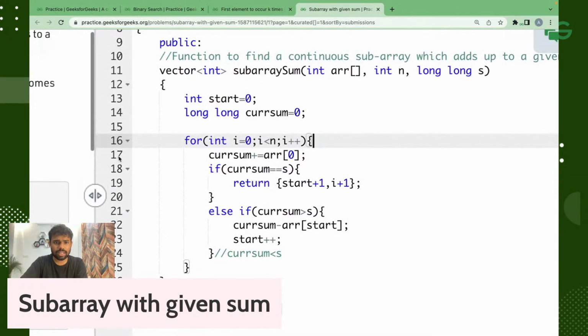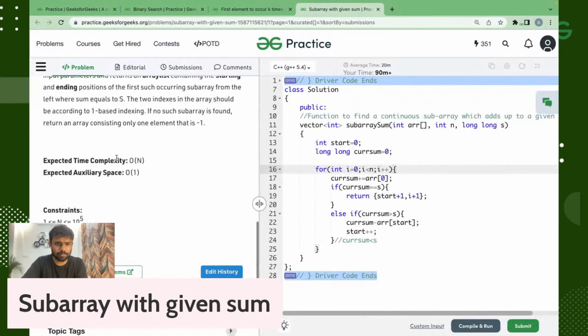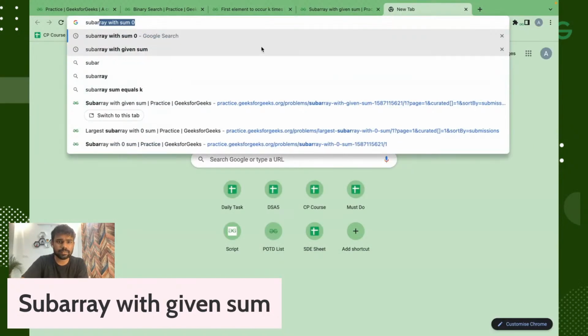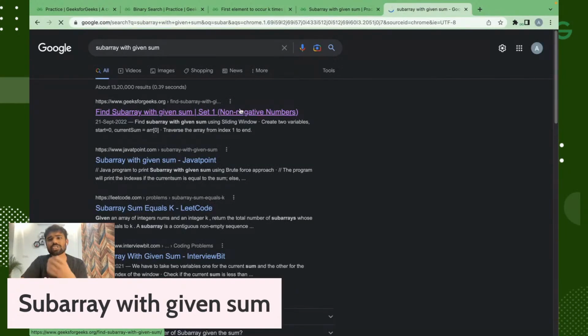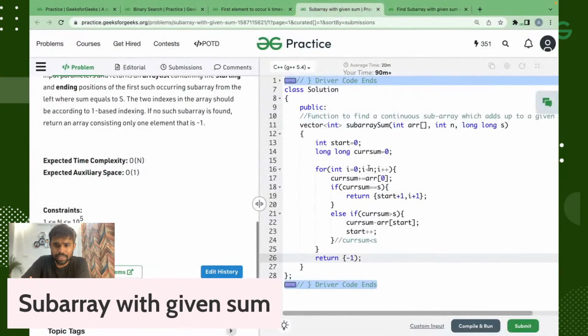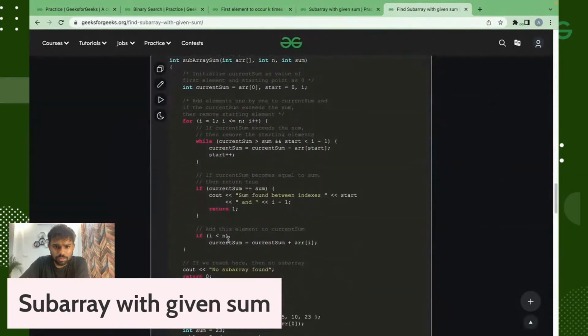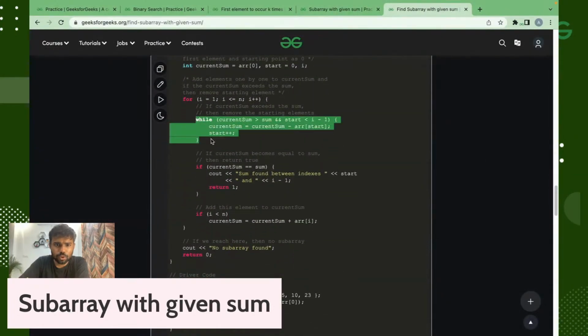And if no such solution is present, I think it should be just -1. If we see the case which they are taking, that is also similar to this only. Yeah, we are updating current sum. Yeah, exactly. That is also what they are doing.